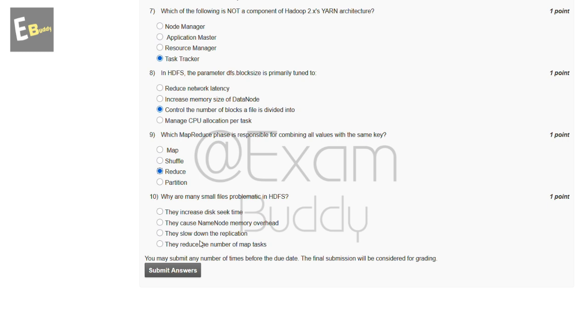Now the tenth question is: why are many small files problematic in HDFS? So these are the options, and the answer to our tenth question is B, they cause name node memory overhead. Now submit your answers.